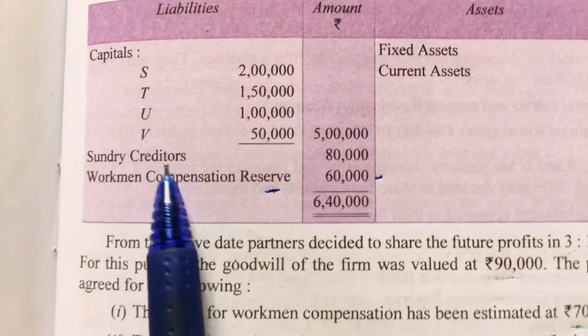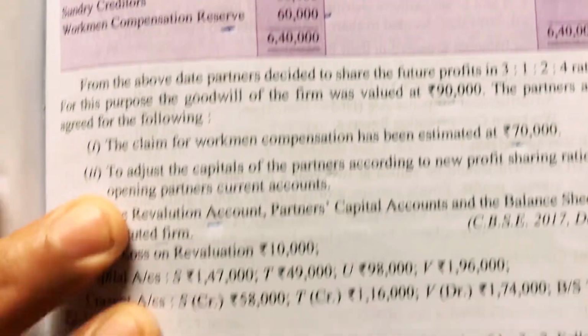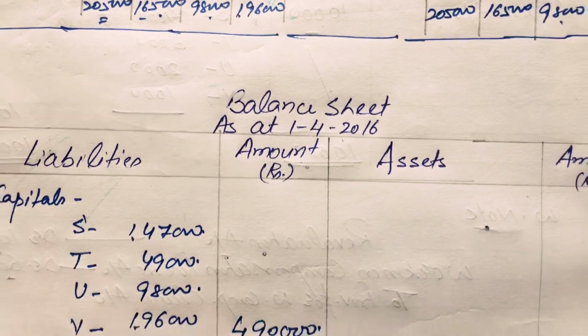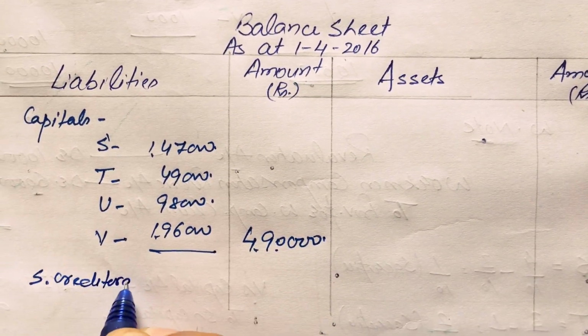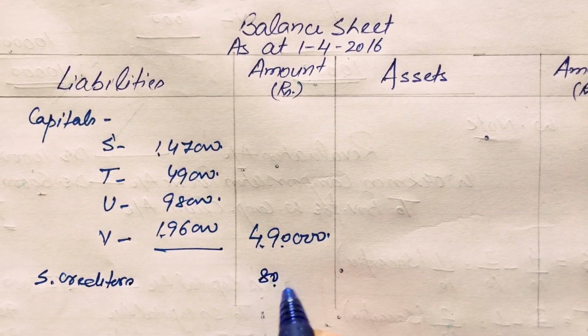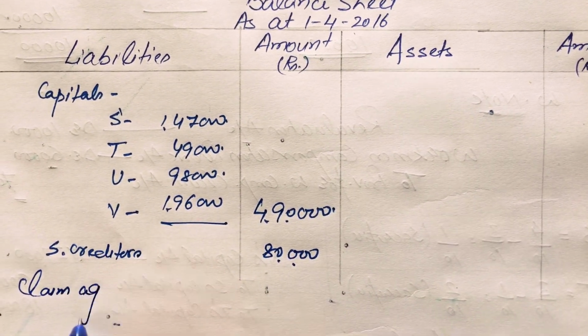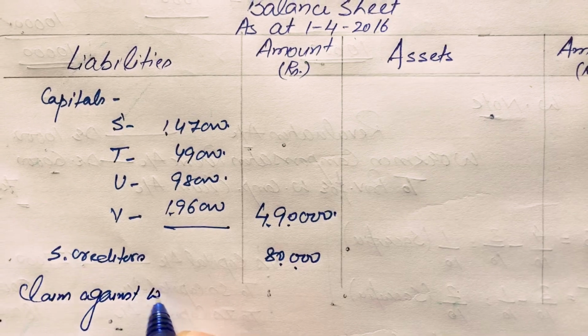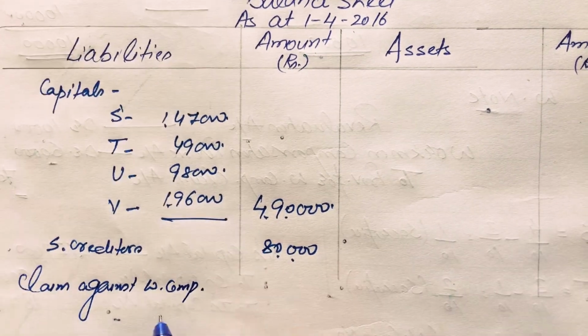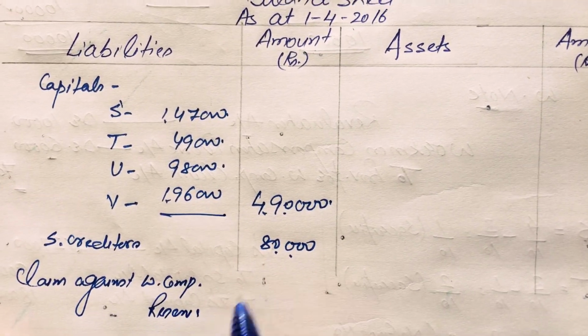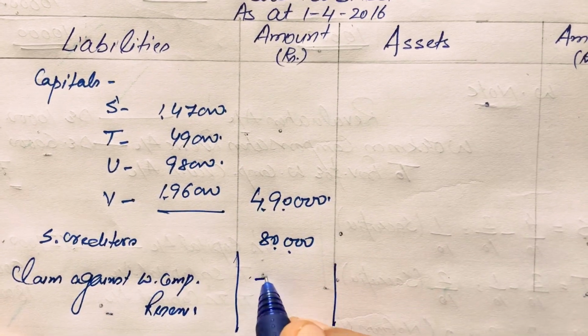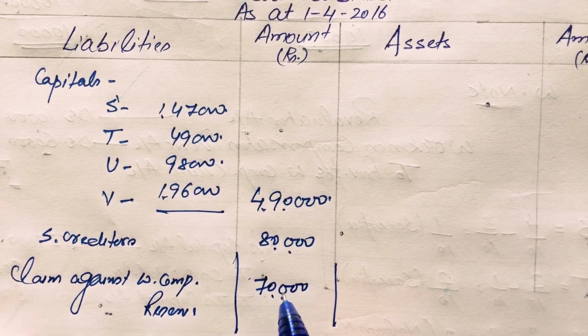And sundry creditors 80,000 rupees. There is no change, that's why the same value. Workmen compensation reserve, and there is a claim against workmen compensation equal to 70,000, that's why 70,000 rupees.